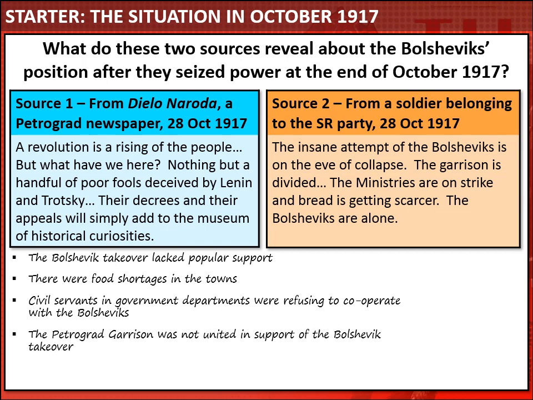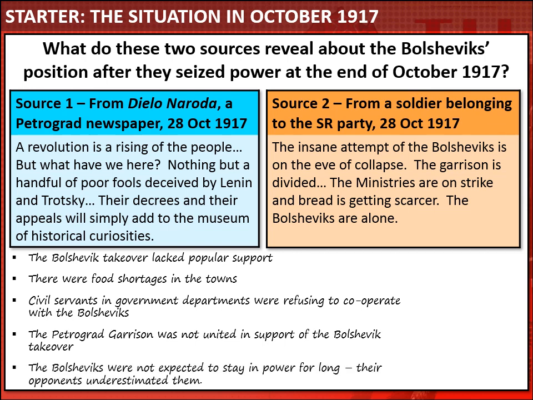The sources also suggest that Bolshevik support among the Petrograd garrison was limited, and the garrison were not united in support of the Bolshevik takeover. Taken together, both these sources seem to suggest that the Bolsheviks were not expected to stay in power for long, that they were expected to last just a few weeks before being swept aside and forgotten about.